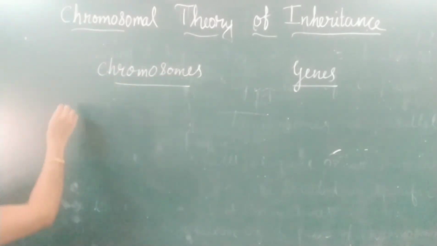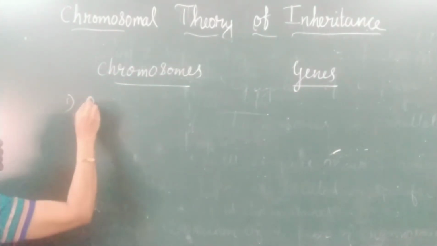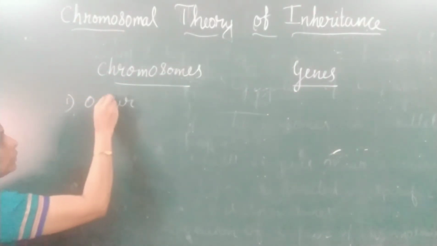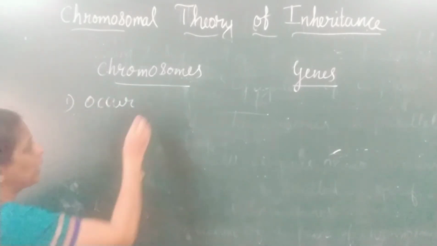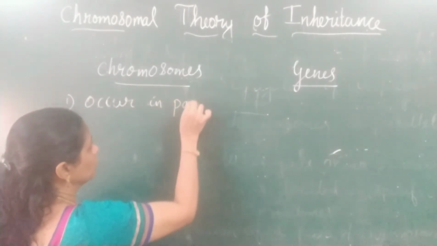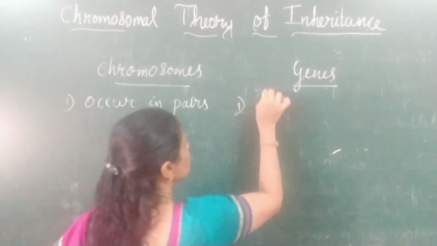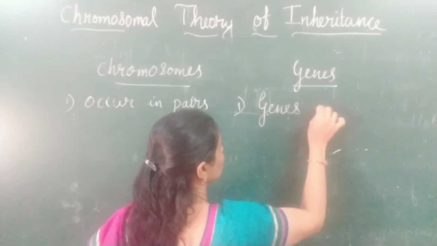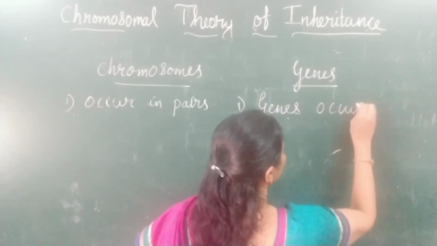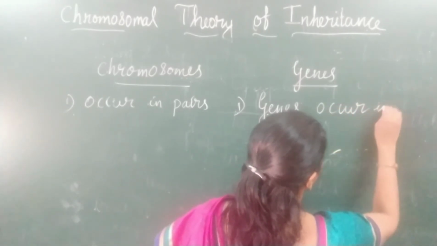The first behavior, as you all know: chromosomes occur in pairs. Genes also occur in pairs.